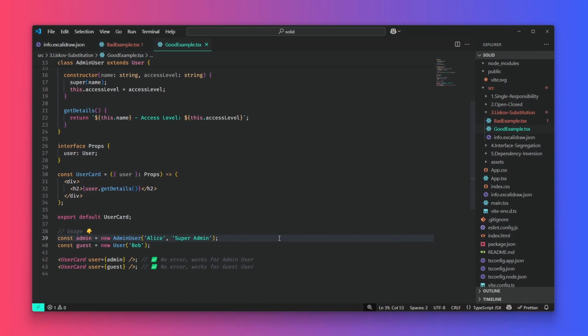Follow LSP in React. Design components so that any valid substitute works seamlessly.